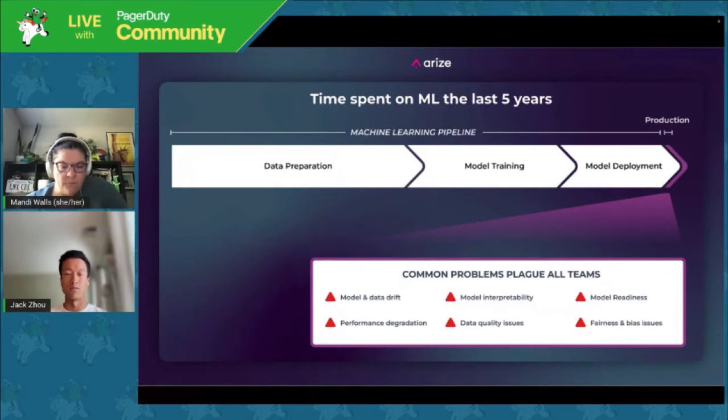There's issues with model interpretability, so helping users understand what features are important for their predictions, but not only the feature, but what values of those features have the biggest impact on the model. There are data quality issues, there's performance degradation, fairness and bias issues, which is starting to become a very big and prominent issue that people are starting to think about, and model readiness.